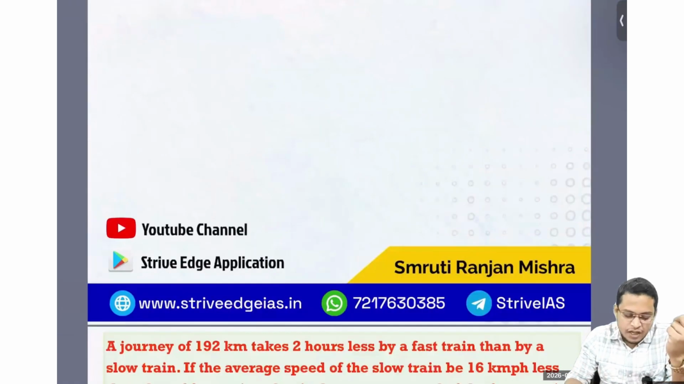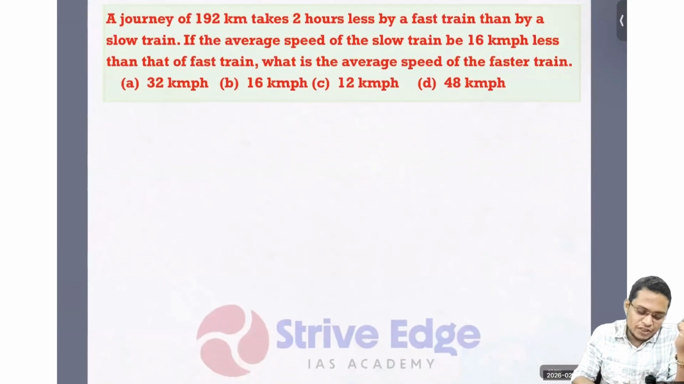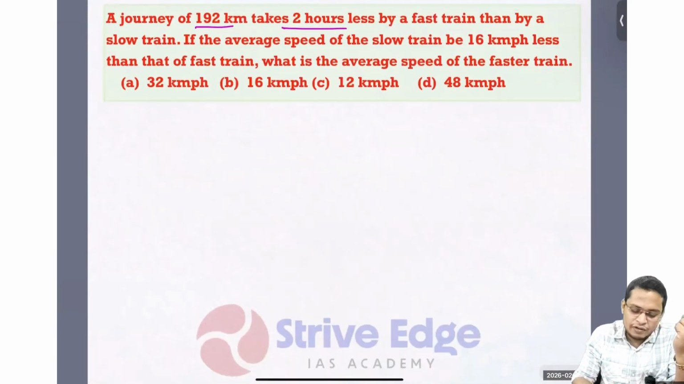Okay. So a journey, same type of question, a journey of 192 kilometer took 2 hours less by a faster train than by a slow train.